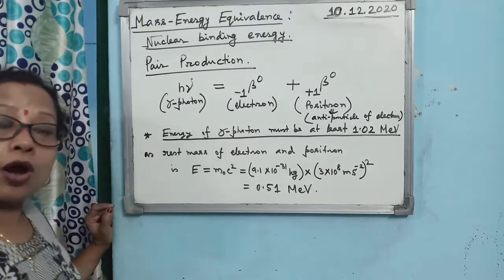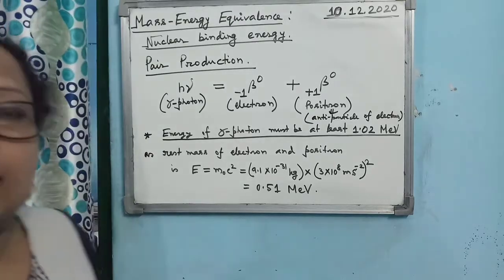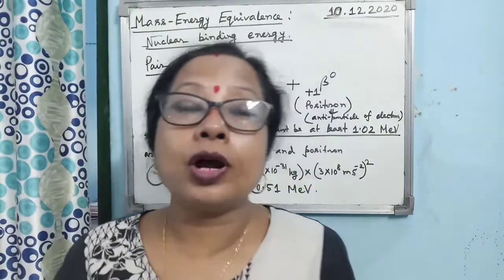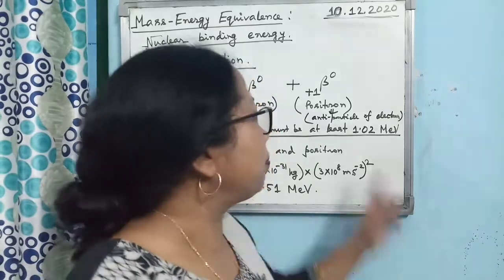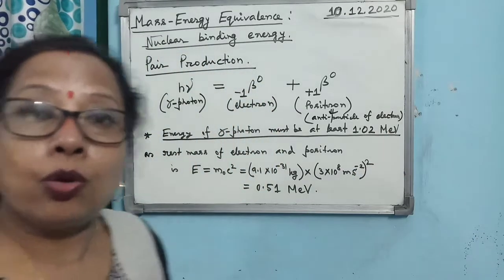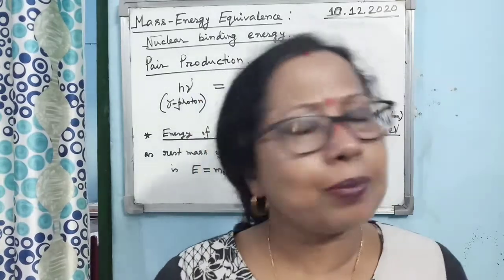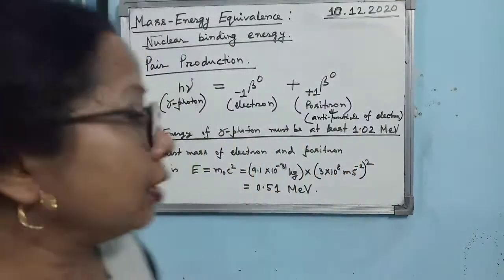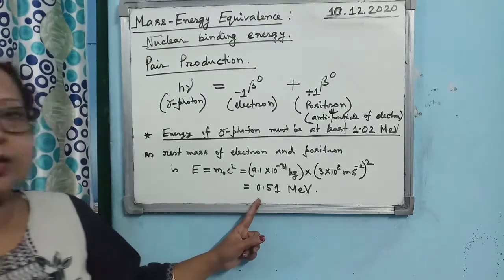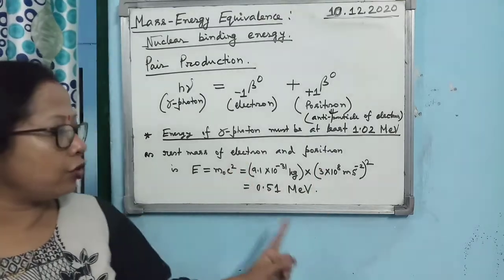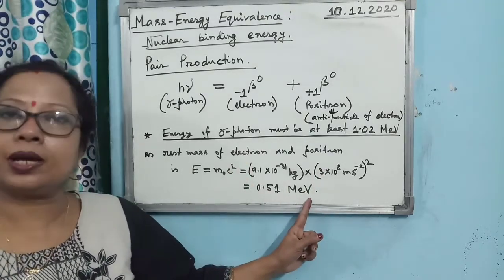So the minimum energy of a gamma photon needed for pair production is 1.02 mega electron volt. Why? Because the energy associated with the rest mass of electron and positron is 0.51 mega electron volt each.